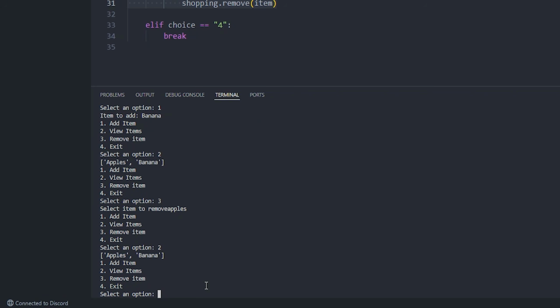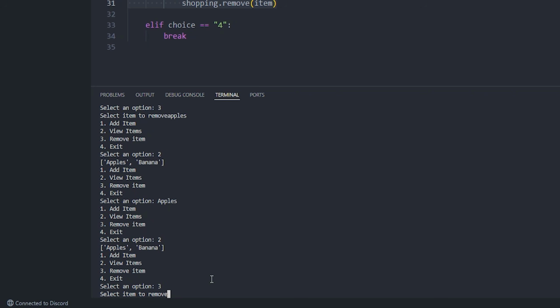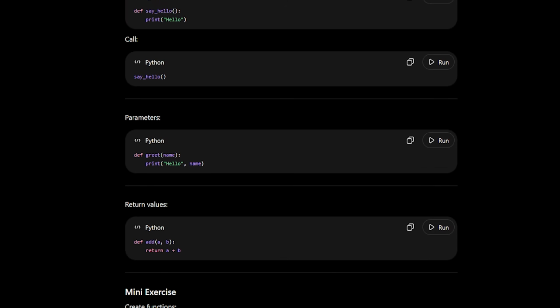If we view the items, we can see it's still there because apples wasn't with a capital A. So apples, and if we view it again, still there. Okay. So apples, view, okay, we have removed it. Okay, we can move on. We're on to hour 5.